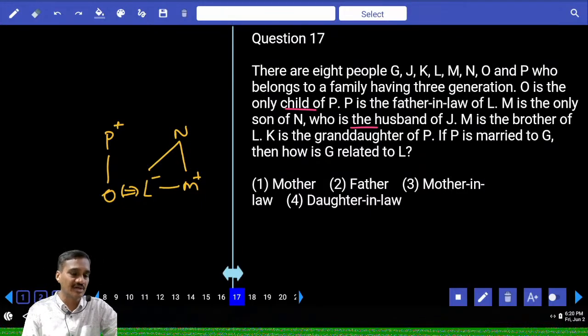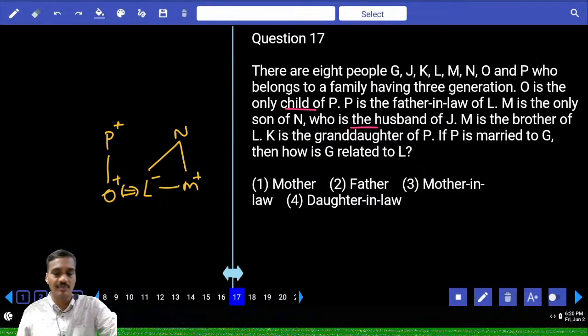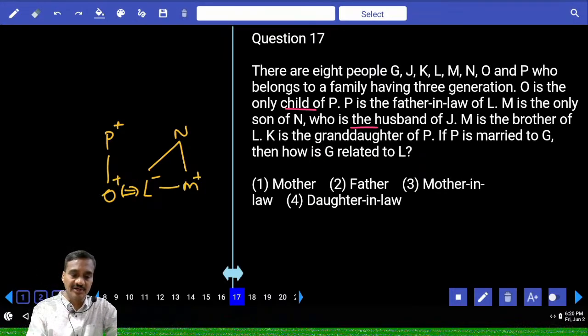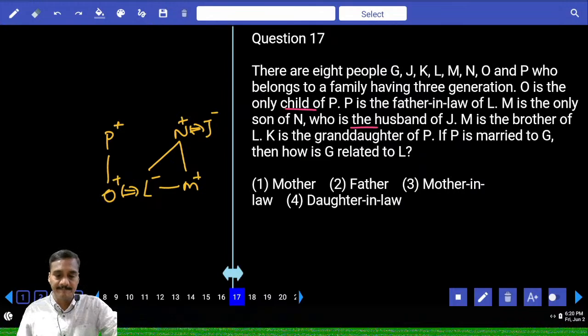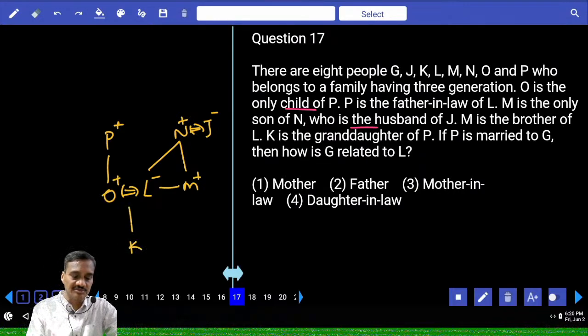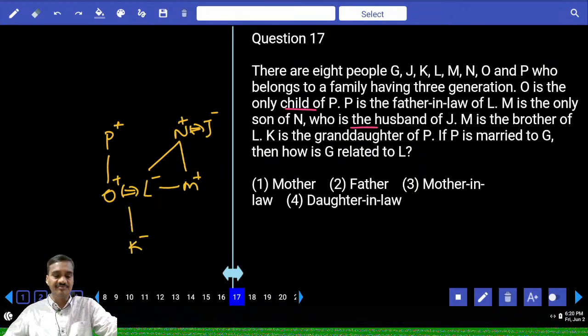L must be a female. L is a female, O is a male. Then M is the only son of N, and N is the husband of J. N and J are a married couple. N is a male, J is a female. M is the brother of L. And K is the granddaughter of P. K must be somewhere here. And P is married to G, so P and G are married.